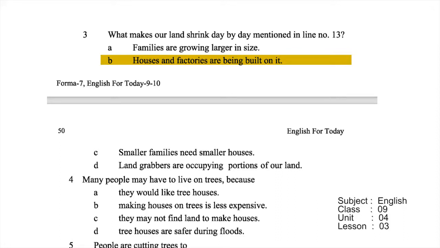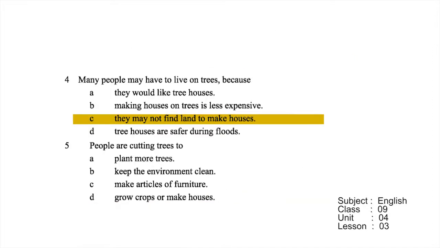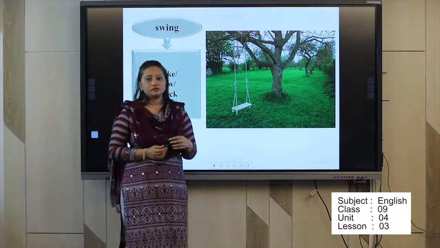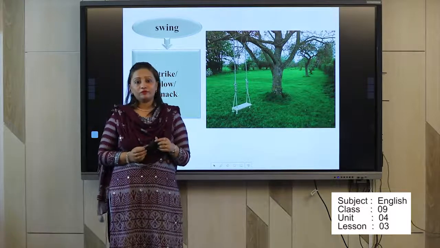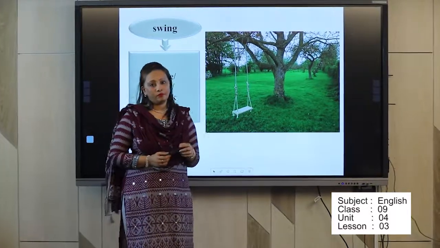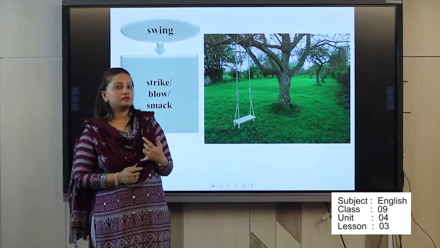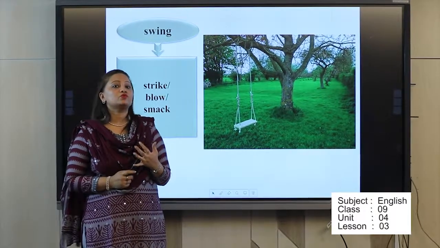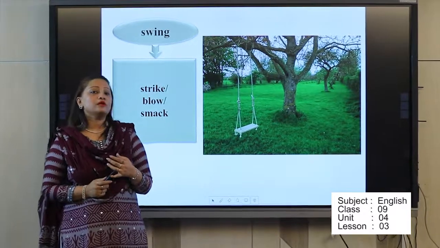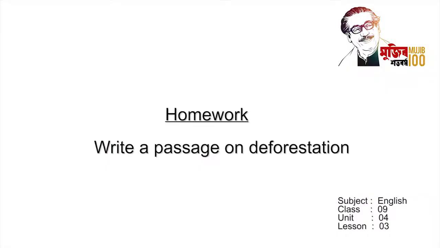Number 4, many people may have to live on trees because they may not find land to make houses. People are cutting trees to grow crops or make houses. So after reading the lesson, what do we learn? Our food problems are basically the important problems. And one important paragraph from the passage is that we don't need to cut our trees in Bangladesh. So the important paragraph is deforestation.